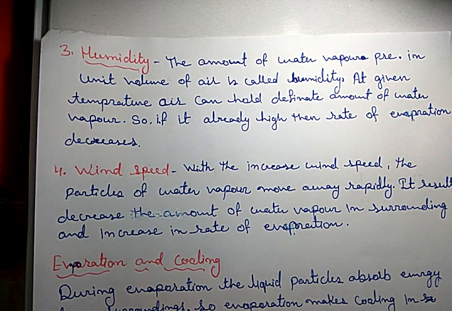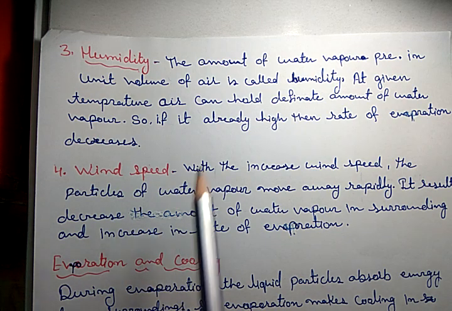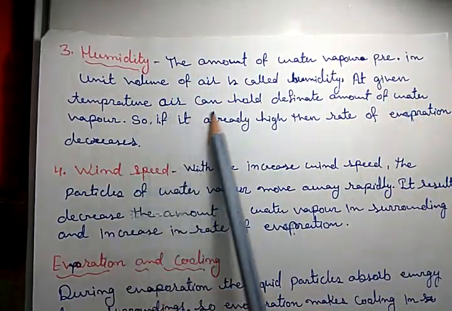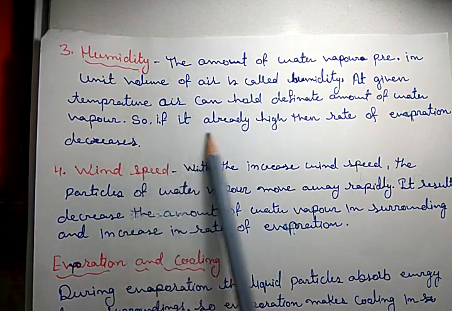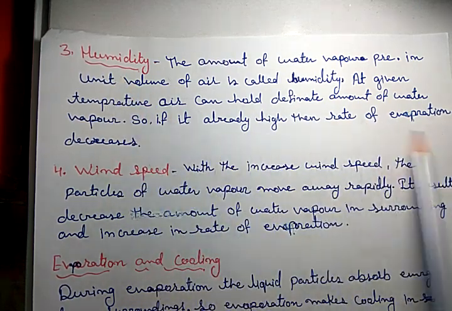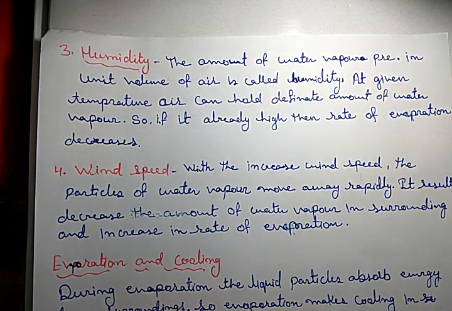That's why in humid conditions, our cloth takes longer time to dry. Got it? So at a given temperature, air can hold a definite amount of water. If the humidity is already high, then the rate of evaporation is decreased.